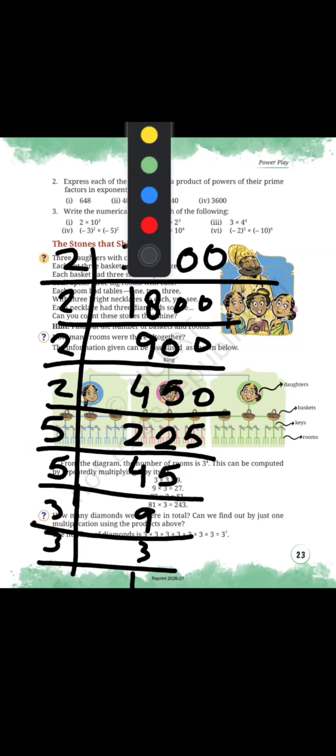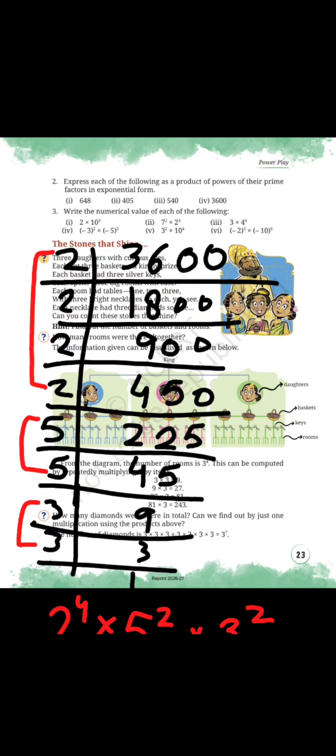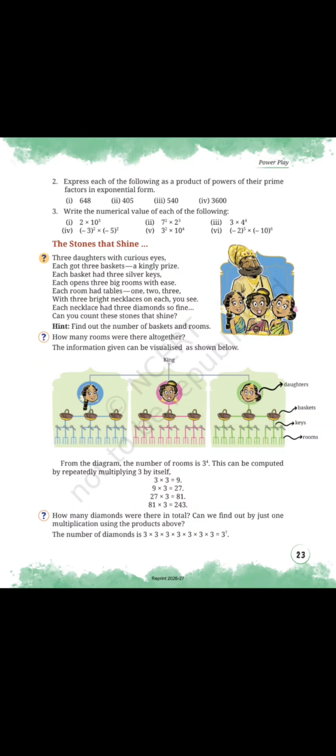Yes. Now make the pairs, that is 2 to the power 4, 5 to the power 2, 3 to the power 2. 2 to the power 4 multiplied by 5 to the power 2 multiplied by 3 to the power 2. So this is the exponential form, okay? And the rest bits are your homework. Come to the question.